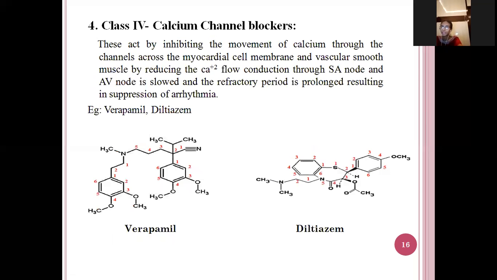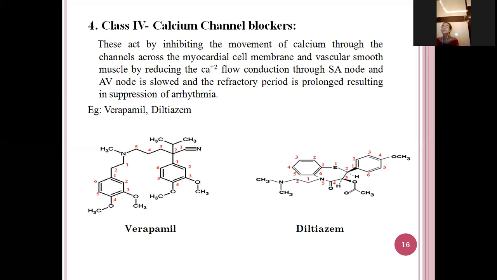Next, class 4 is also known as calcium channel blocker. It will inhibit the movement of calcium through the channel. It will block the calcium and does not allow the calcium to move into the body across the myocardial cell membrane and vascular muscle. By reducing the calcium flow, conduction through SA node and AV node is slowed and refractory period is prolonged, resulting in the suppression of the arrhythmias.